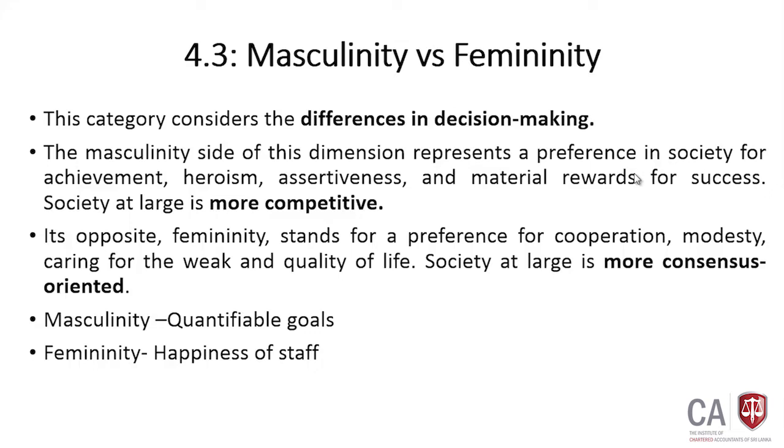If you are more masculinity oriented, in there you have more quantifiable goals and you try to achieve them. But if you are more femininity oriented, then you are thinking more about the happiness of the staff when you are making decisions. In UK, this ratio is 66. That means they are a more masculinity oriented culture. In Sri Lanka, this ratio is 10. We are a more femininity oriented culture. We always prefer to make decisions on a collective basis. We think more about the happiness of the staff within the organizations.